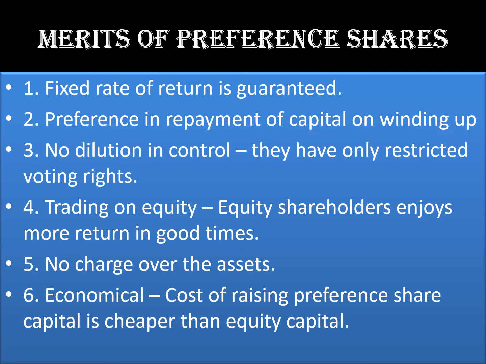See the merits of preference shares. Fixed rate of return is guaranteed on profit. Then preference in repayment of the capital on winding up. Please, I would like to again revert back. Fixed rate of return is guaranteed is for investors. Preference in repayment of capital is for investors. No dilution in control is for the company. They're concentrating their voting right.